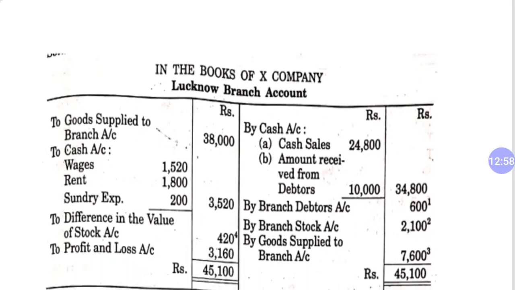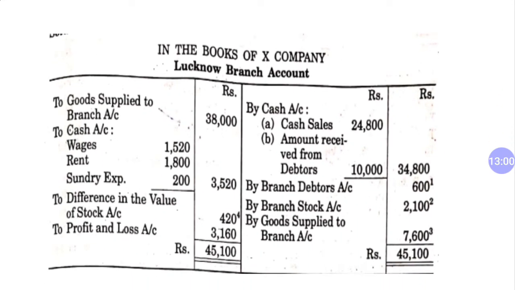So we have branch account in the books of head office. First of all, to goods supplied to branch, this is at IP. Second, to cash, all the expenses: wages, rent, sundry expenses. And then come to the credit side. By cash, it's cash sales and amount received from debtors, which is 10,000 given in the question.